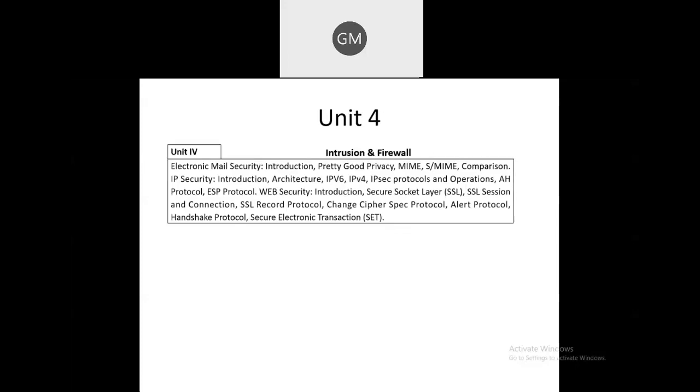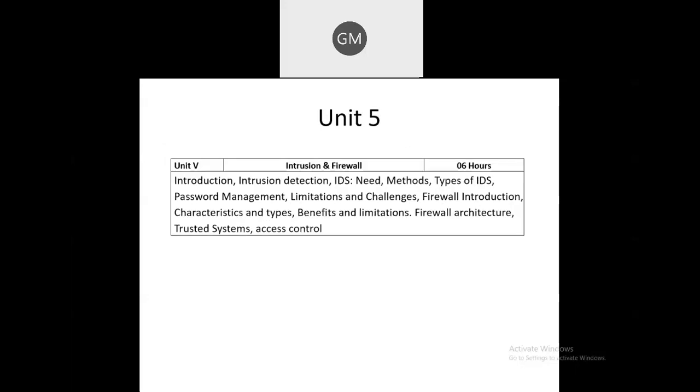In the fourth unit, we are also going to learn about IP security and web security, how IP security is provided by using IPsec, and what is electronic mail security. So these 3 points we are going to learn in unit number 4.